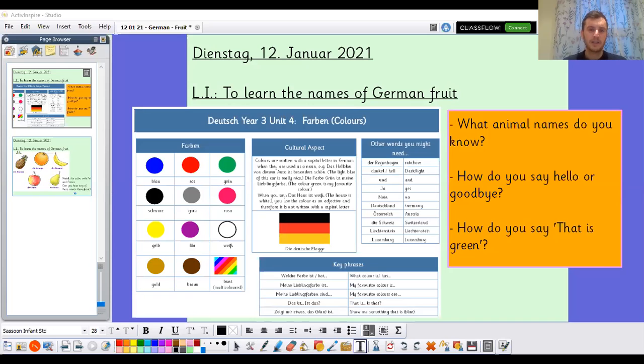And lastly, how do you say that is green? Now I'm looking at our knowledge organizer. I can see grün is the word for green here. And to say that is, all down here, das ist. So I'd say das ist grün. That is green. And that was some of the things that we were practicing last time.